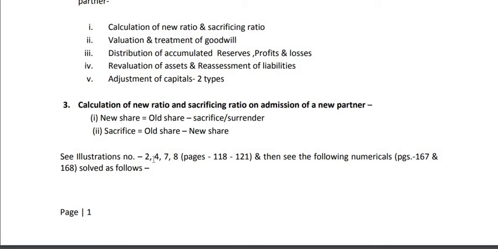That means when you are comfortable understanding these 4 illustrations, then you will be able to understand the solutions of the sums on this new ratio and sacrificing ratio. So those will be discussed in the next class. Okay.